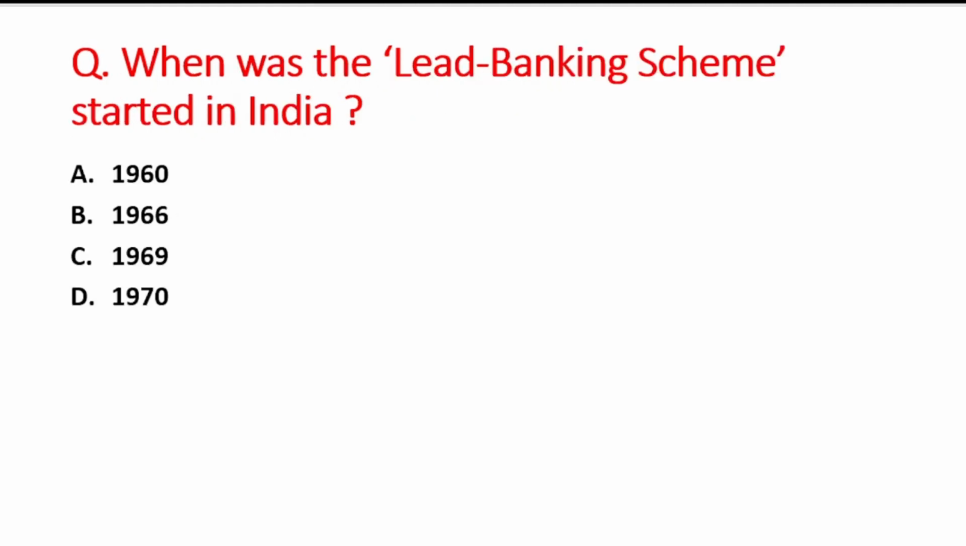Next question is when was the lead banking scheme started in India? A option is 1960, B is 1966, C option is 1969, and D option is 1970. So right answer is option C, that is 1969.